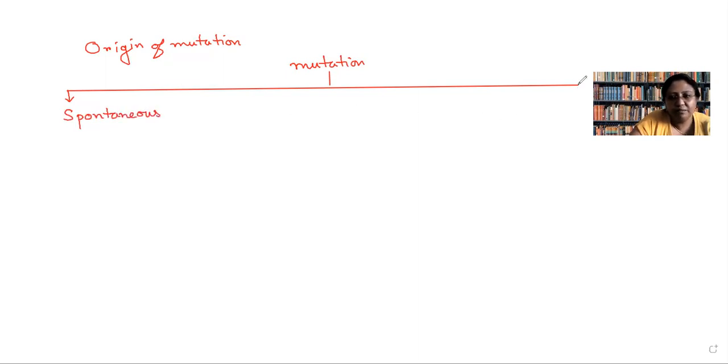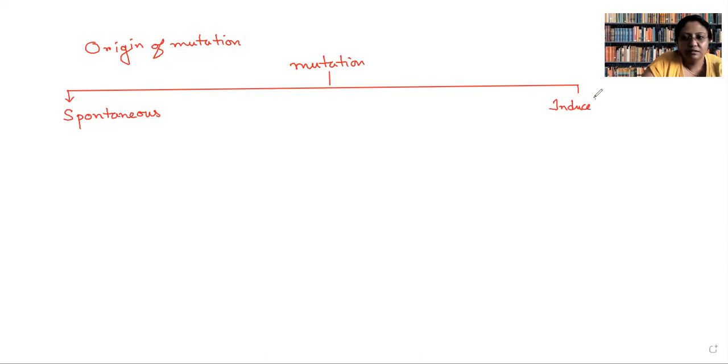And the second type is known as induced mutation. As their names themselves suggest, I think their definition is quite understood by all of you, but still I will ask, what do we mean by the word spontaneous? Who is going to tell me?